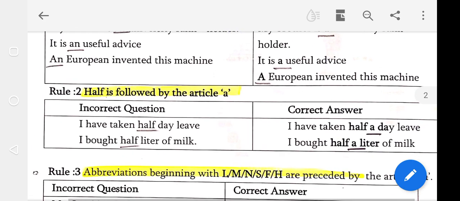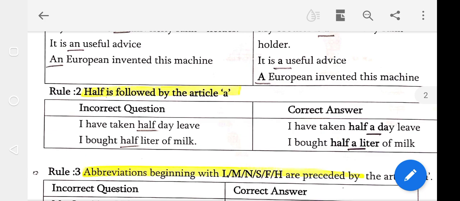Okay. See the rules again. Half is followed by the article A. Incorrect question, students: I have taken half day leave. Half a day is the right answer. Half is followed by the article A only. So, listen, students. Listen to the word half. You should add the article A. I have taken half a day leave.